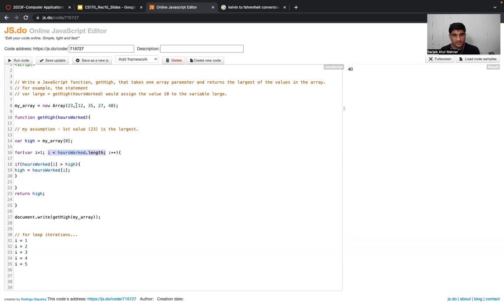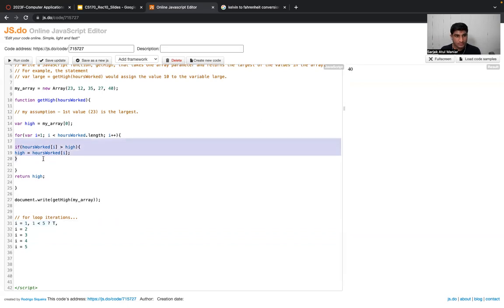What is the length of the array? 1, 2, 3, 4, 5. Five elements are present inside the array, so the length of the array is 5. So i less than 5. For i equal to 1, i less than 5. What is the value of i? 1. Is 1 less than 5? Yes, true. What next? It will go inside this for loop.